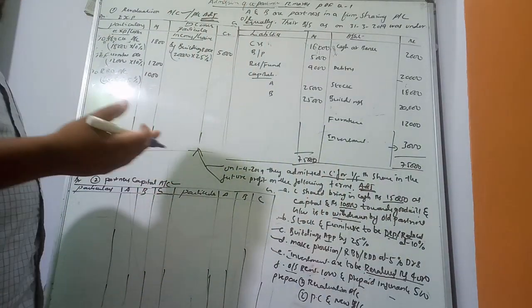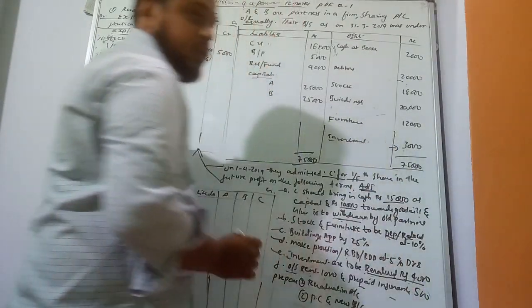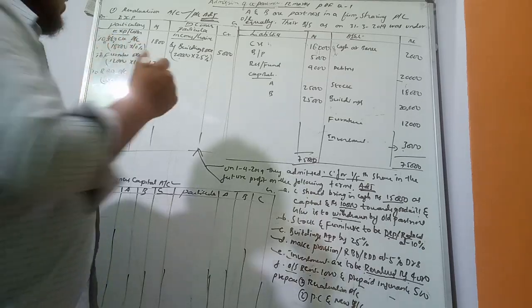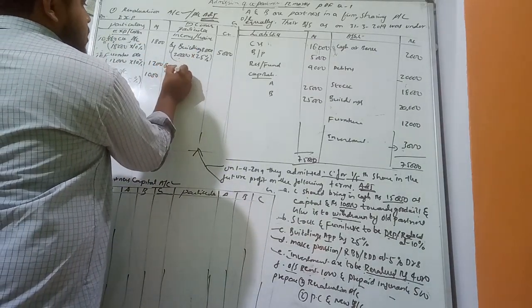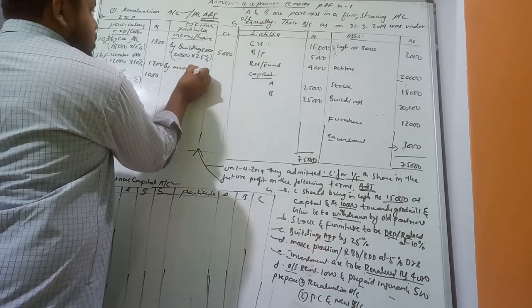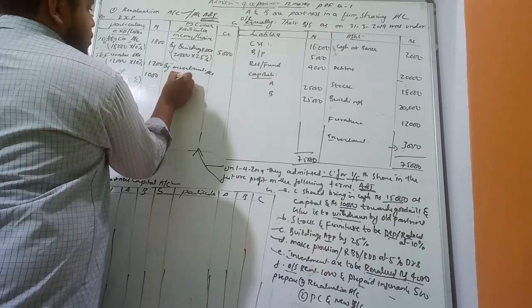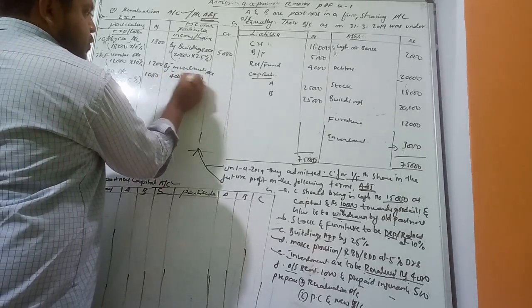So difference amount, old value 3,000, new value 4,000. So 1,000 rupees is the difference here, that is increasing. Now investment is an appreciation, income, credit side. Investment account. So 4,000 is the new value, minus 3,000 is the old value.